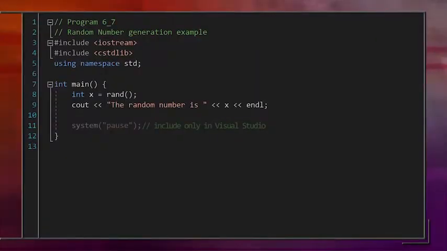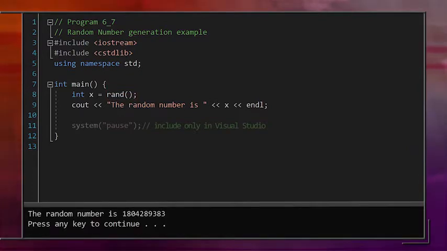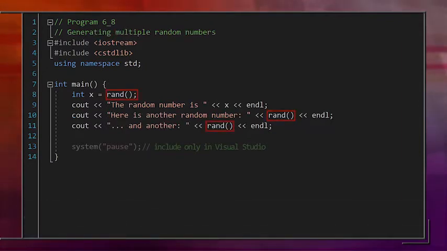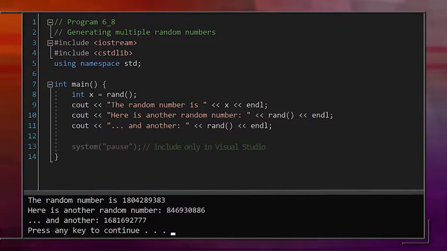Let's look at a little bit of code that'll generate a random number. We have a simple program that we begin by pound including the cstdlib header. Then, we can use the function rand with no arguments in the code. This gives us an integer. If we run the code, we'll see that there's a random number generated. We can generate more random numbers by calling the rand function multiple times. Every time we call rand, we get a new random integer. In this version of the code, we have 3 random numbers generated.